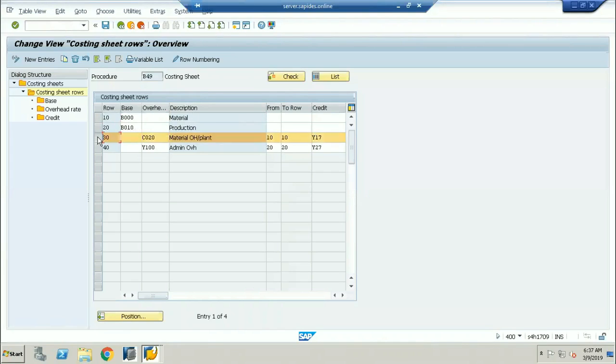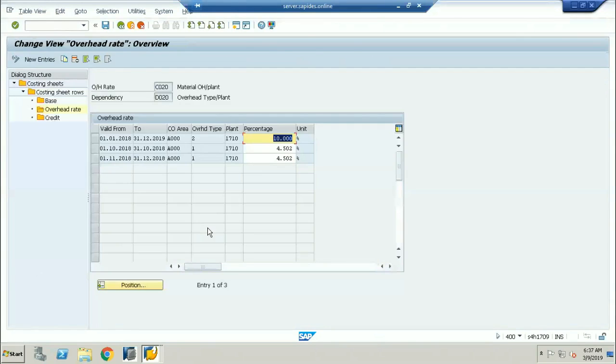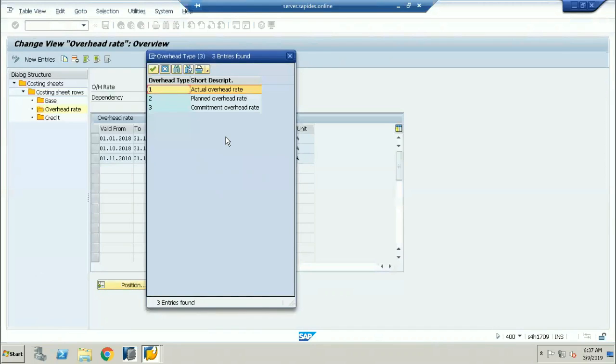If I select the material overhead and click on the overhead rate, for the controlling area and the particular plant, I have taken the percentage as 4.502, because there are overhead types here. There are three overhead types: actual overhead, planned overhead, and the commitment overhead rate, where we are going to be committing the overhead based on the production orders.